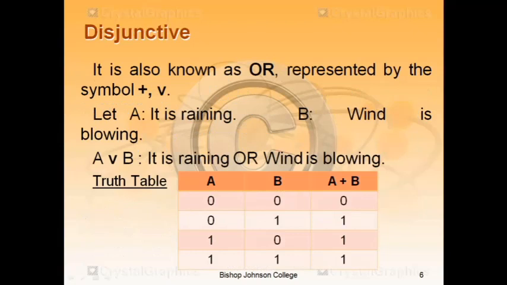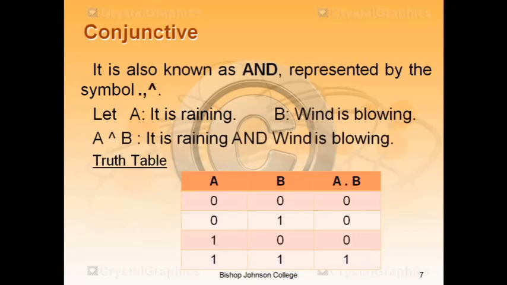Disjunctive. It is also known as the or operator, represented by the symbol plus. Let's consider two statements: A, it is raining, and B, wind is blowing. A or B means it is raining or wind is blowing. In the table, A and B are two columns having values 0, 0. Here 0 means false and 1 means true. So for all the possibilities, A plus B means A or B, the output is 1 when any input is 1. And when both inputs are 0, then the output is 0.